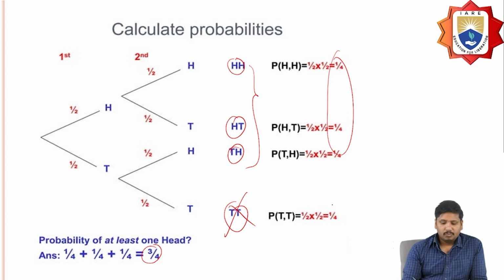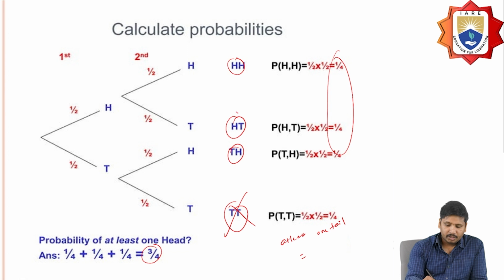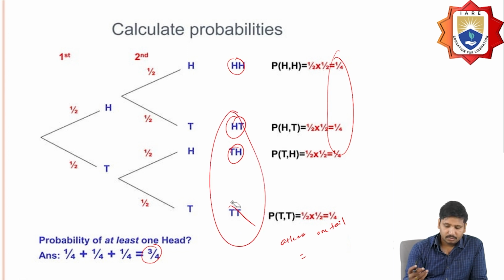Similarly, suppose the probability of obtaining at least one tail, that should be treated the same way. In this case I can get these three, so 1 by 4 plus 1 by 4 plus 1 by 4, that is 3 by 4.